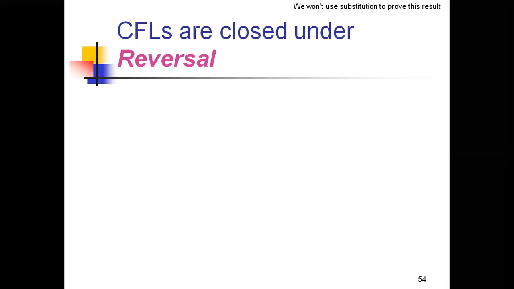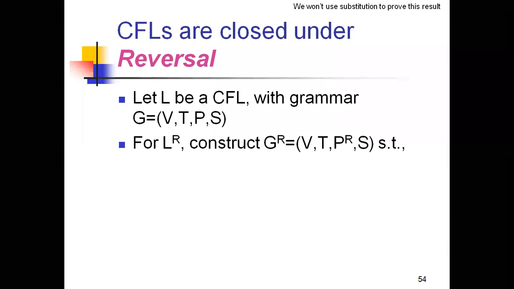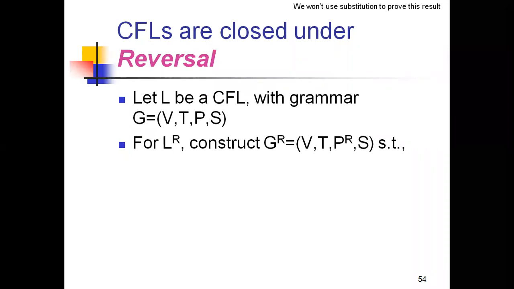And for reversal, we won't use the proof of substitution. Make it clear: for the reversal property, we are not using the proof of substitution. Let L be a CFL with grammar G equal to (V, T, P, S). Then what will L reversed be? You need to construct G reversed, that means the grammar reversal. In V, T, and S, nothing gets reversed. Only the productions will get reversed.